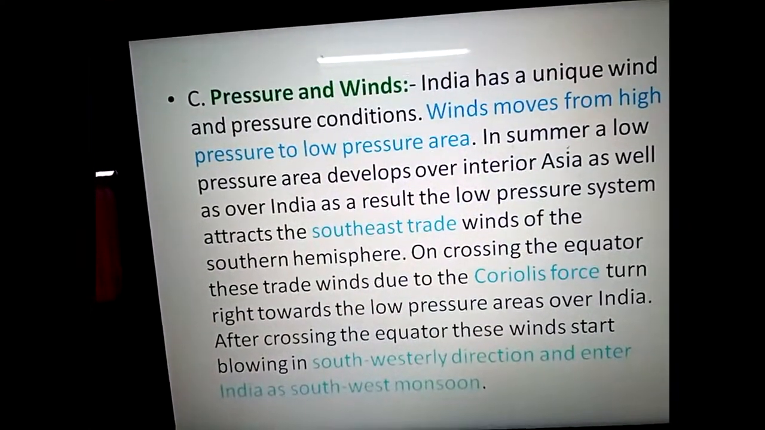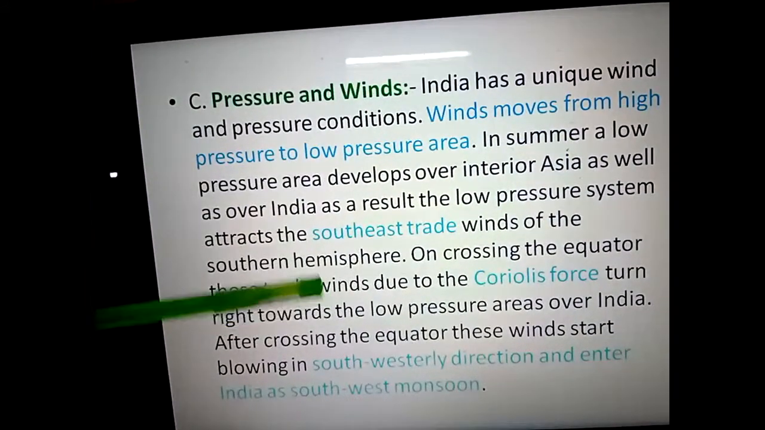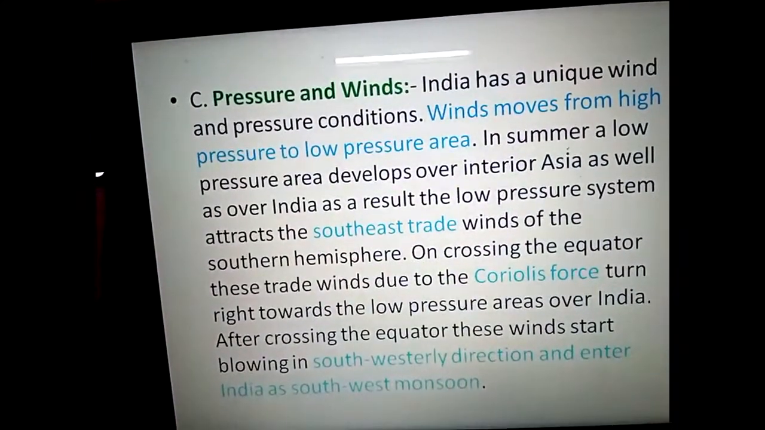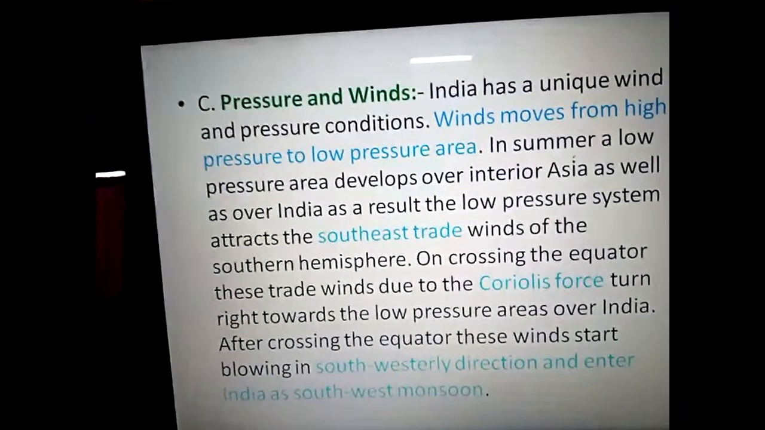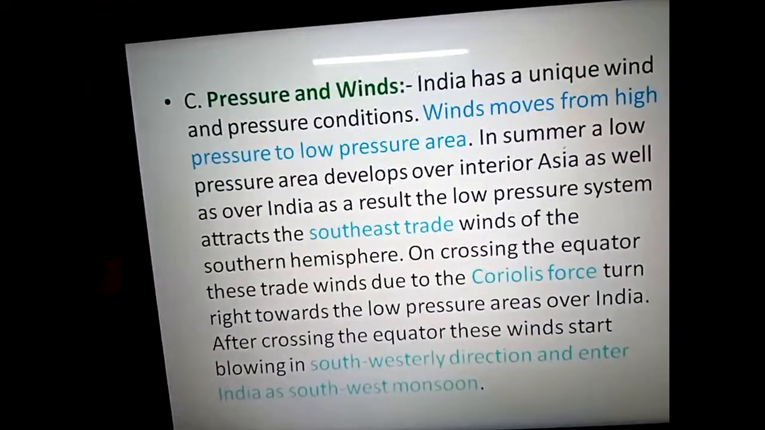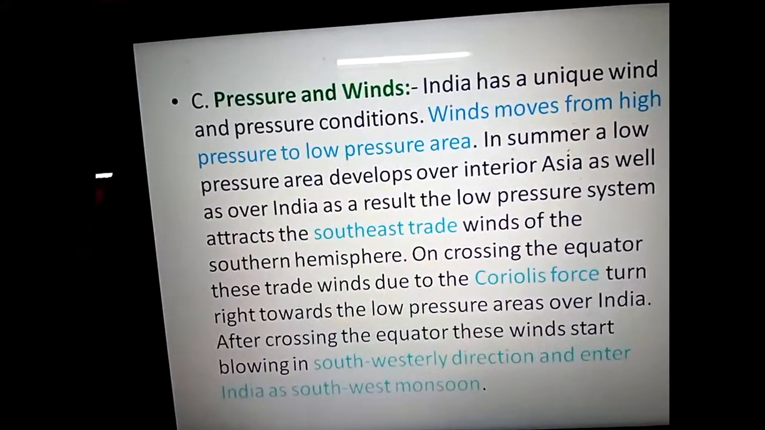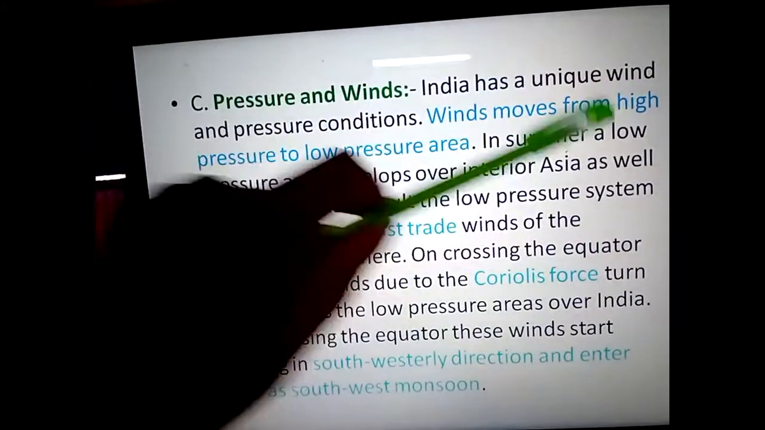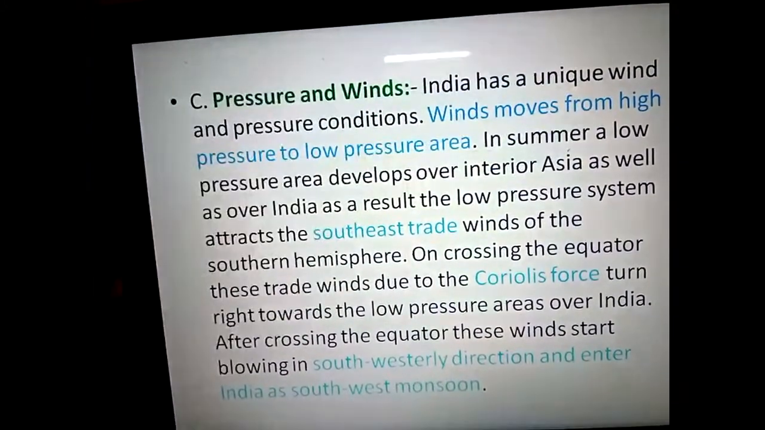So up to here, is it clear which hemisphere belongs to which category, from where in summer season we are getting wind? Is it clear to all of you? If it is not clear due to the buffering, I am going to repeat it again. Like I said, wind always moves from high pressure to low pressure area. Clear? Now, which area is known as high pressure zone?